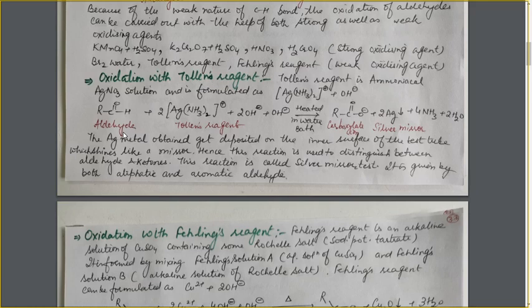And with the formation of silver mirror during this reaction, we can distinguish between aldehyde and ketones. So this reaction is also taken as the test for distinction between the compounds, and that's why this reaction is also known as the silver mirror test. So the reaction of aldehyde with Tollens reagent leads to the formation of silver mirror and is used to distinguish between aldehyde and ketones. It is given by both aliphatic and aromatic aldehydes. Both will give Tollens test or this silver mirror test.